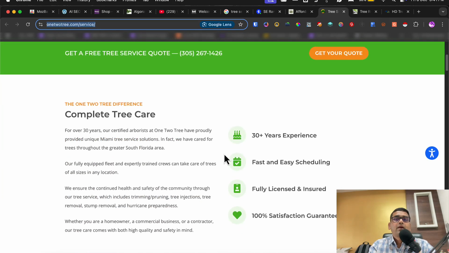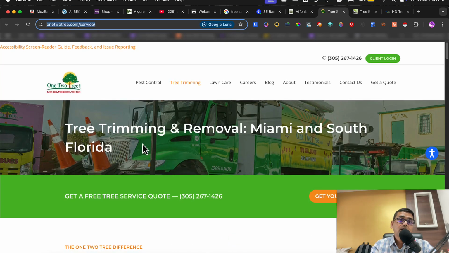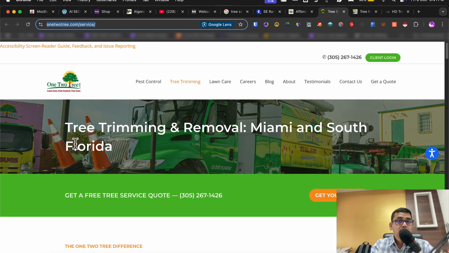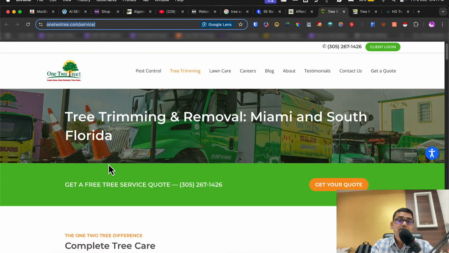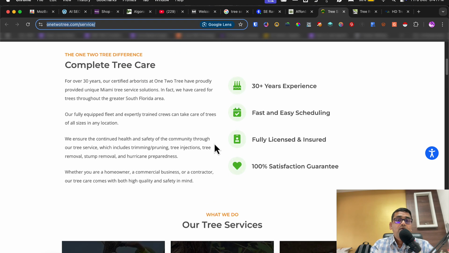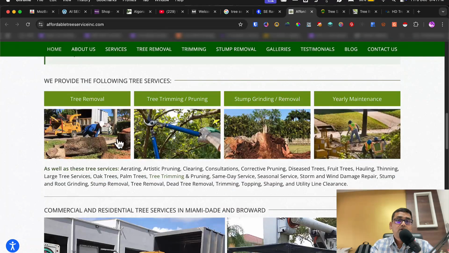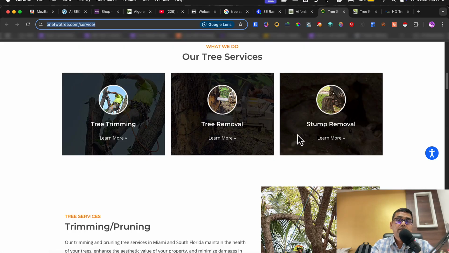This is it. Now whenever you have this kind of bullets, I highly suggest you use them just after the hero section. Yesterday we saw people using this kind of stuff just below their H1 as well, in the hero section. So these are good stuff. You should always use this. Okay. Now they have their services, the same thing. They don't have the description mentioned, but these guys are doing it well.